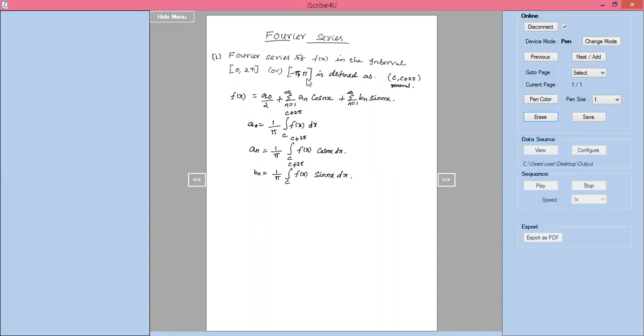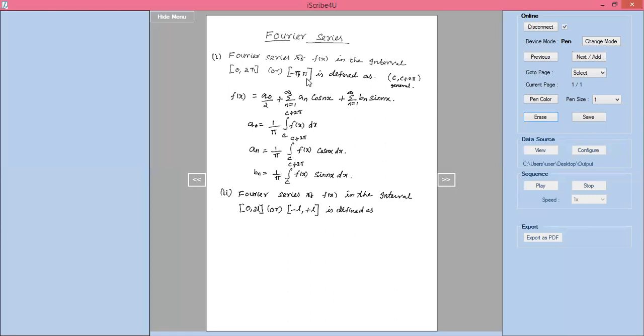Next one, the Fourier series of f of x in the interval 0 to 2l or minus L to plus L is defined as